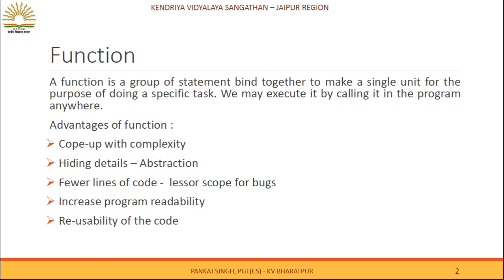Calculating sqrt is a very complicated task. How that square root is calculated, we are not bothering about the complexity of that function, we are just using that function. Next benefit is hiding detail, so that implements the feature of abstraction, that is, implementation of abstraction by making those functions.